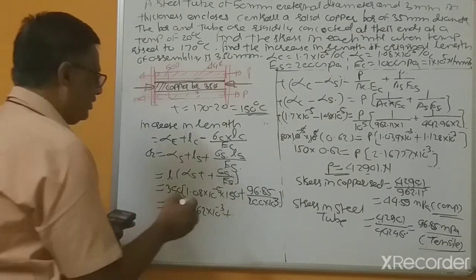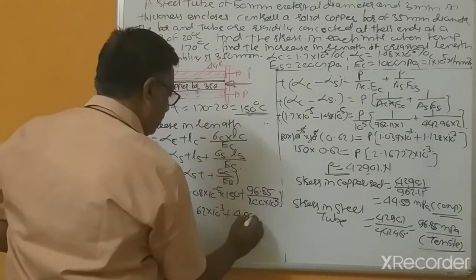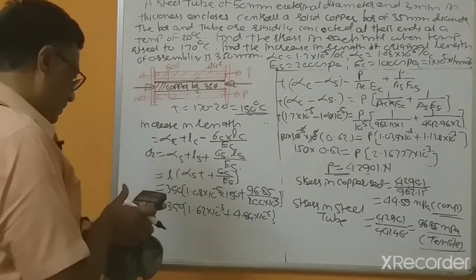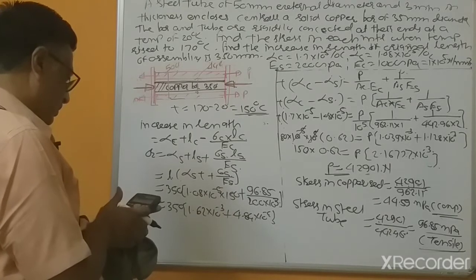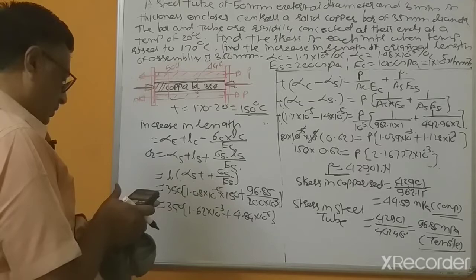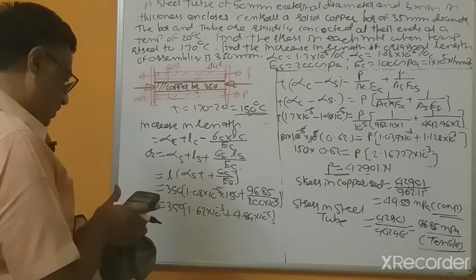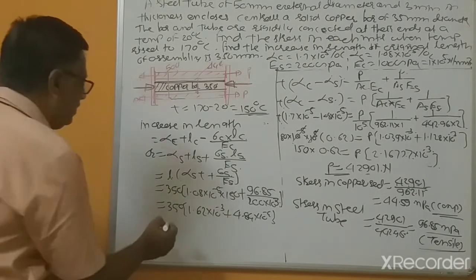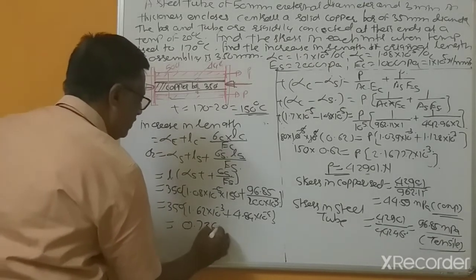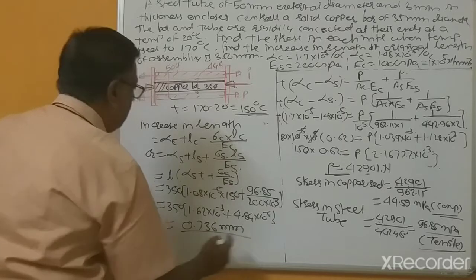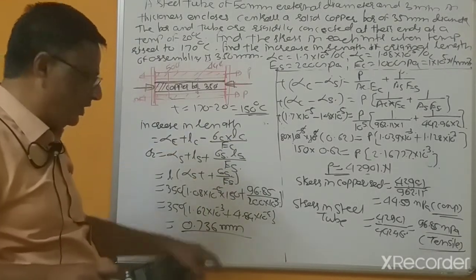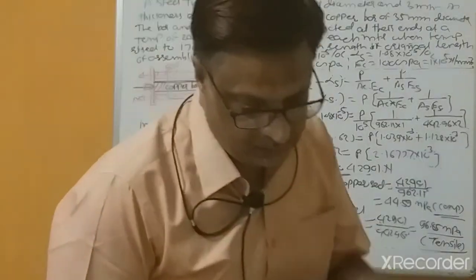This is 1.62 into 10 to the power minus 3 plus 4.84 into 10 to the power minus 4, multiplied by 350. So the increase in length equals 0.736 mm. And if we calculate using the other relations, we will get the same answer, 0.736 mm.